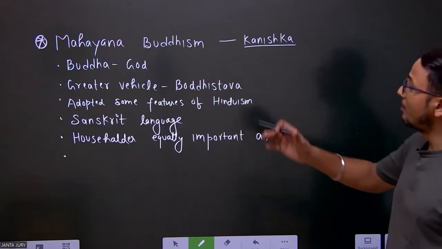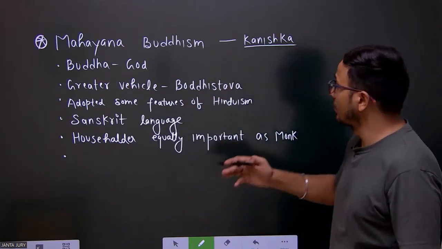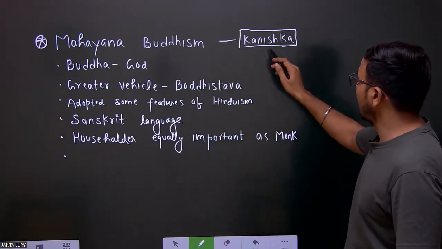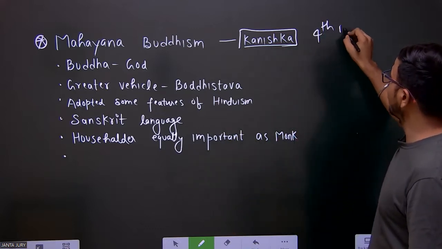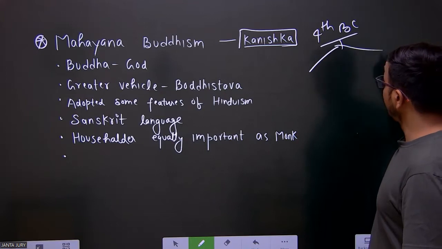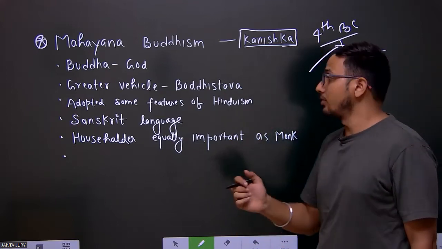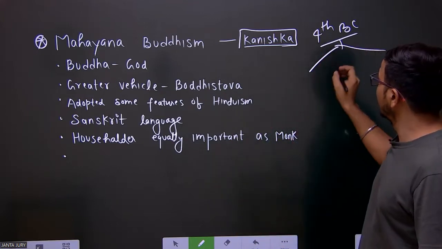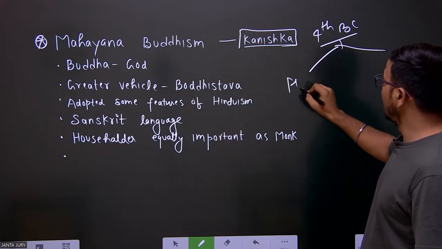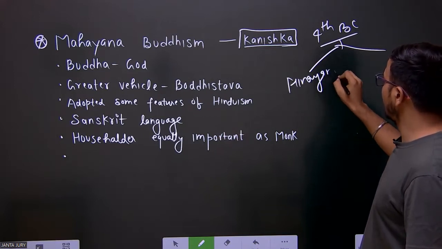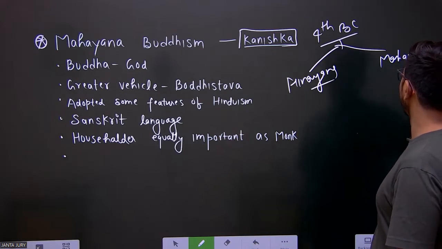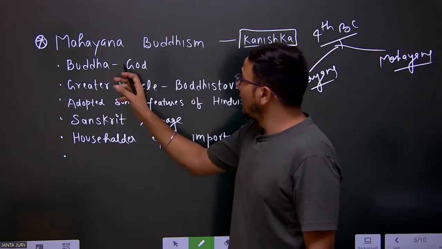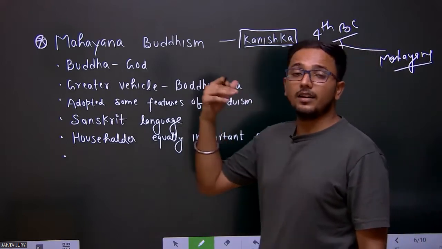Now look at Mahayana Buddhism. Mahayana Buddhism came during the time of the Kanishka Empire, when Kanishka held the fourth Buddhist council, and the product of that council was the division of Buddhism into Hinayana and Mahayana. Here the Buddha is considered a god.